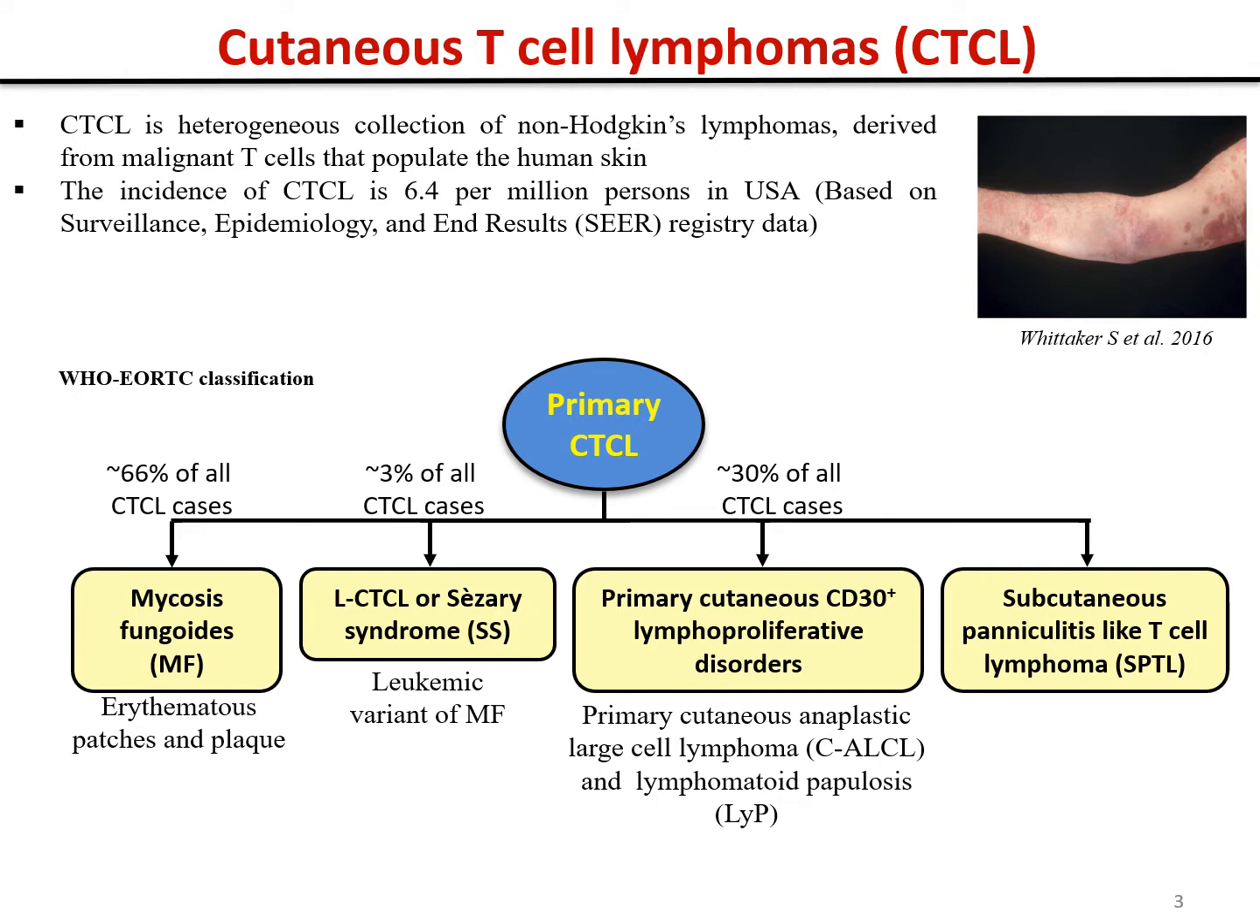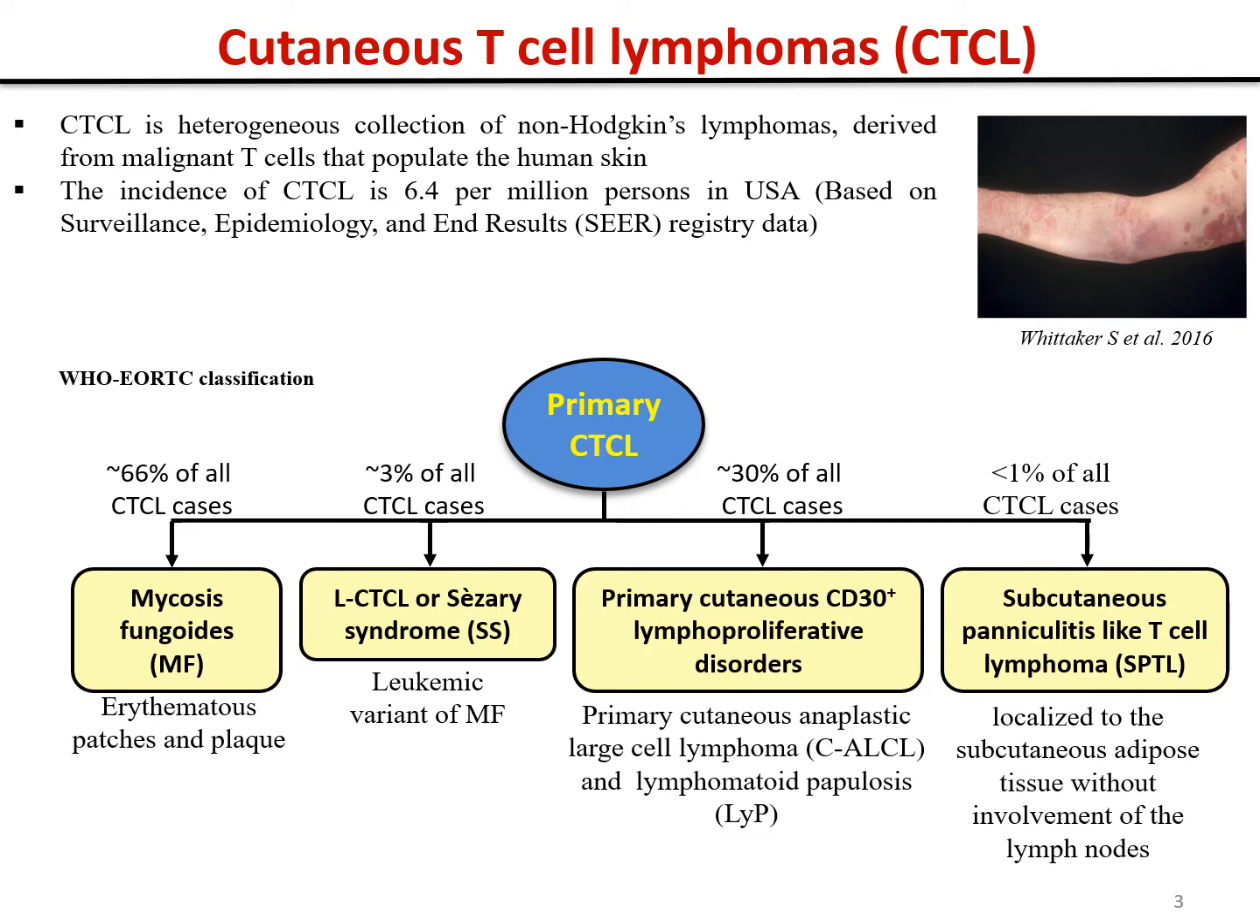Subcutaneous panniculitis-like T cell lymphoma is a rare form of CTCL, representing less than 1% of non-Hodgkin lymphoma cases, and localized primarily to the subcutaneous adipose tissue without involvement of lymph nodes.